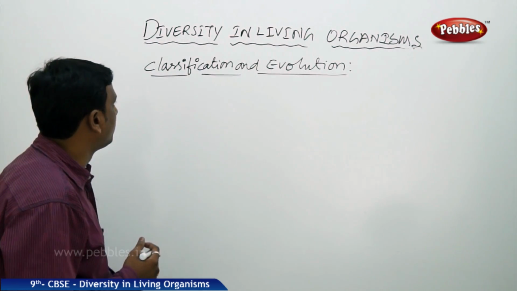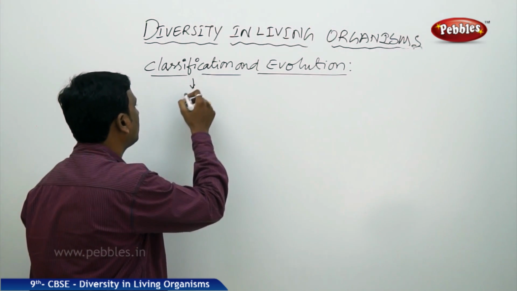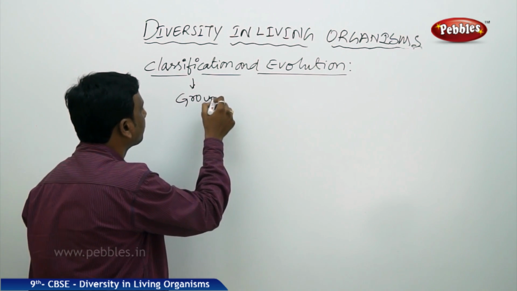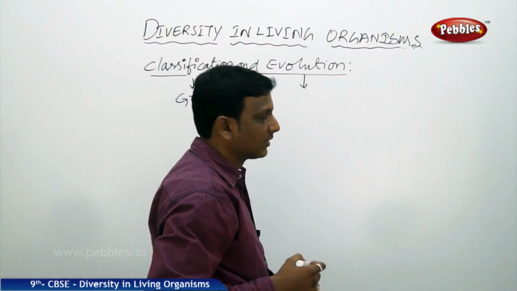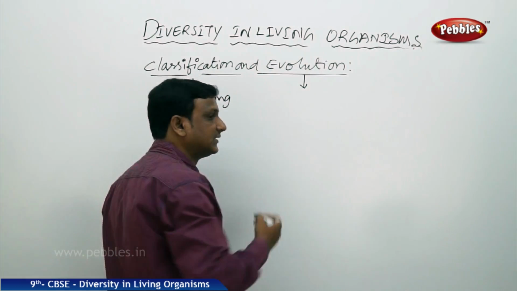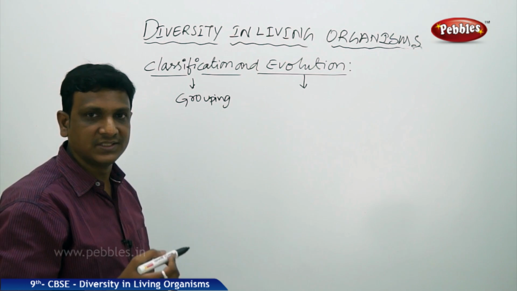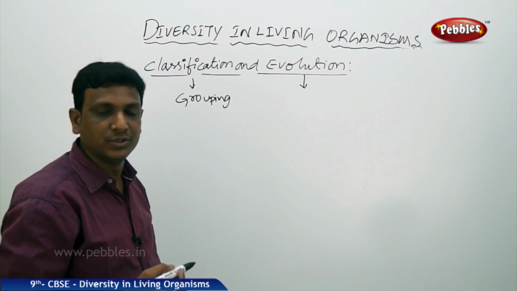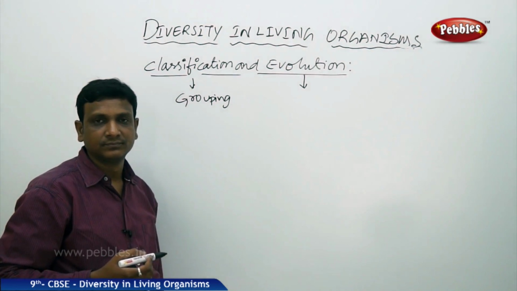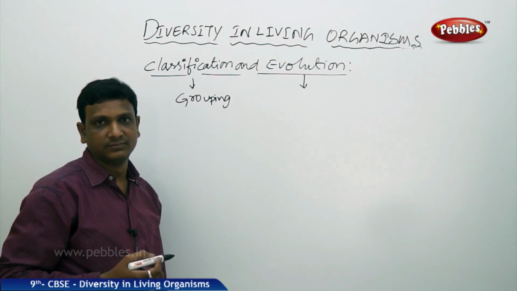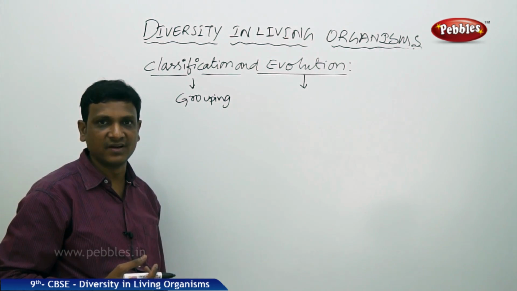Now let us see the relation between classification and evolution. Classification means, we know, the grouping of organisms, and evolution is how the diversity has come into existence. The evolution tells us how this much variety has come into existence. The theory of evolution, the origin of species, was given by Charles Darwin.